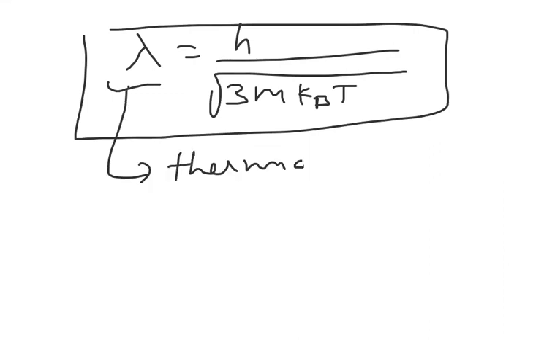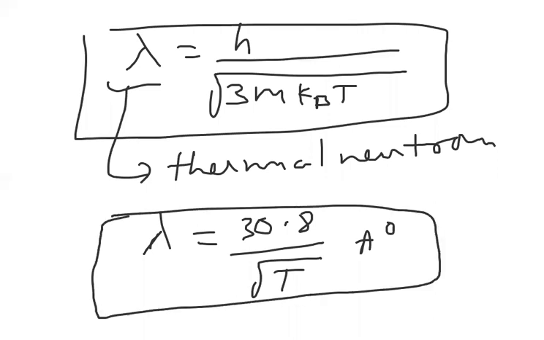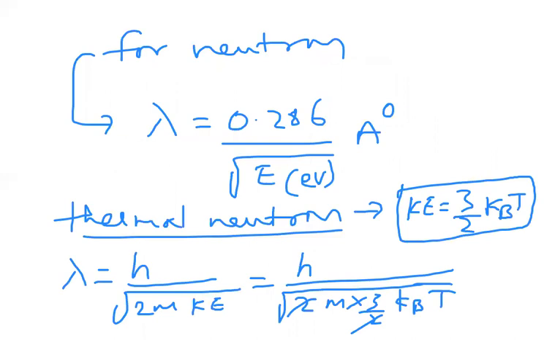Thermal neutron wavelength. This one we can also write for neutron: lambda is equal to 30.8 by root over Tn angstroms. Previously, we had just given energy for neutron. We have provided the energy for neutron to move by some neutron guns like that. We are providing energy to move.